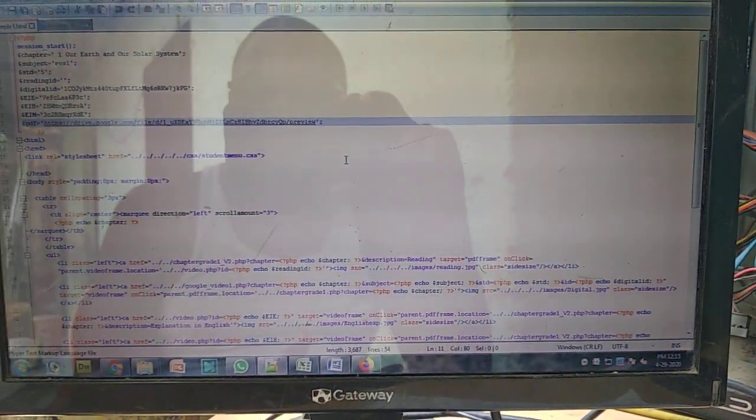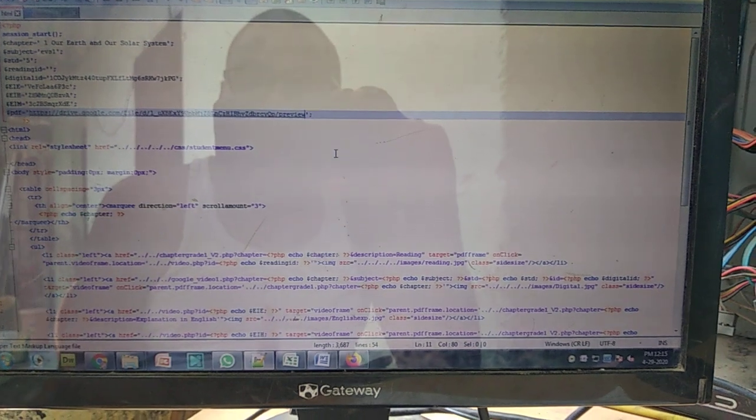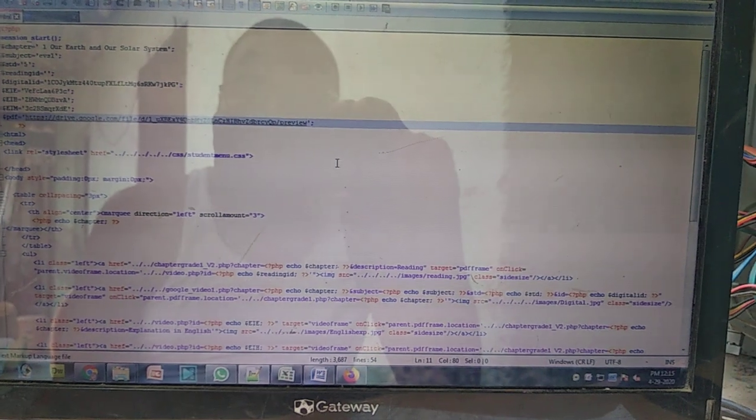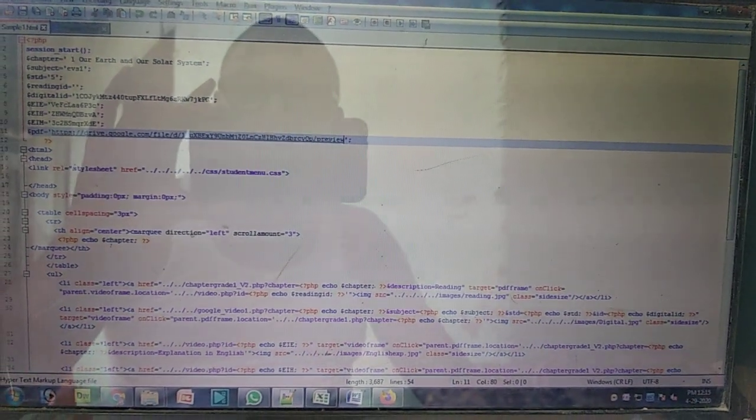Right, so these changes you have to make in all your files, subject wise. Chapter name is important, then the ID, mostly the book ID, then the digital content. Sometimes you may get some different IDs also, like explanation by sir, so you have to put it into explanation in English, or explanation in Hindi, you can put it. Okay, you got it. And if you don't find the IDs, like these which are not available in the file you are working with, I will delete that.